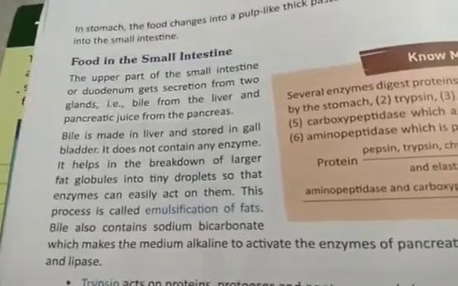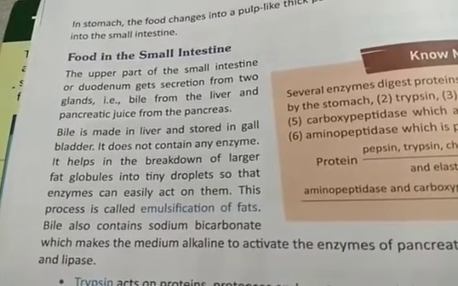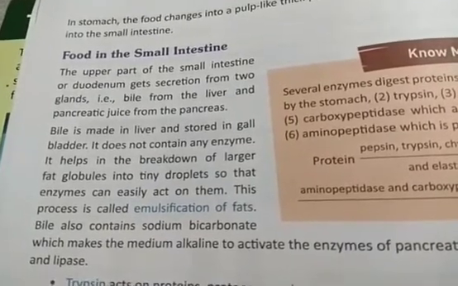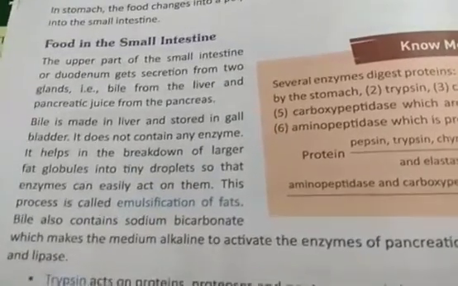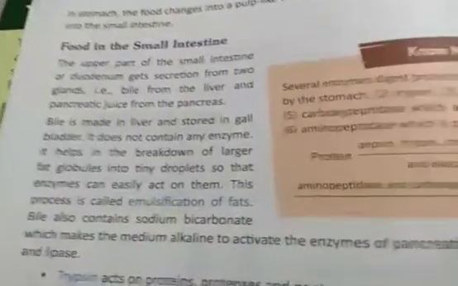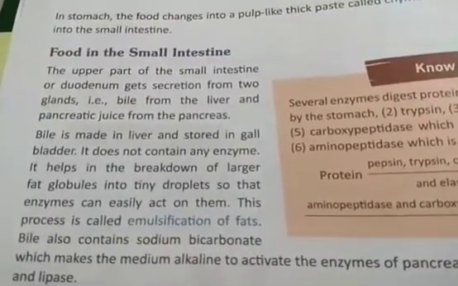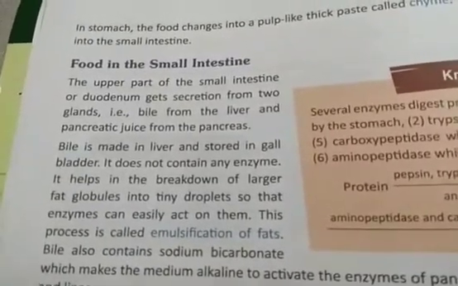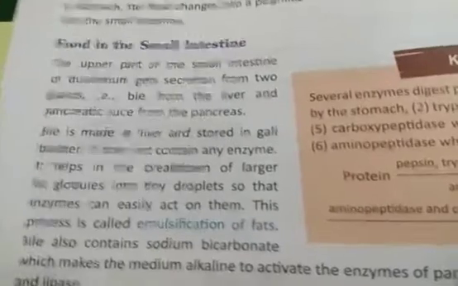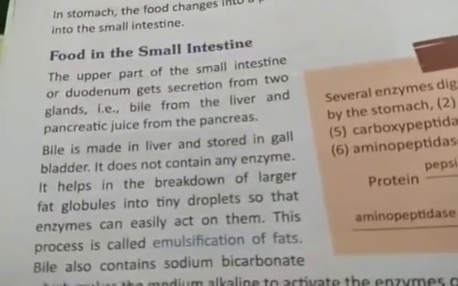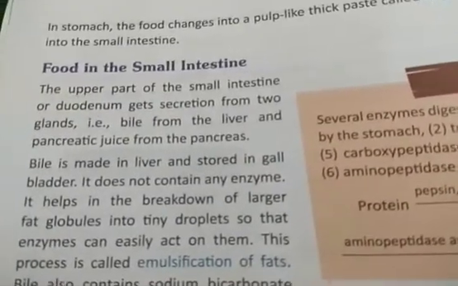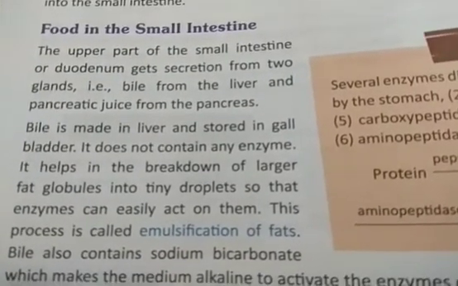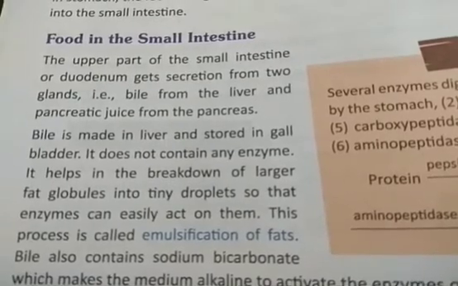Good morning, students. In our last meeting, I told you about the liver and pancreas. There we also learned about the stomach and the enzymes present in it. We also learned that an acid called HCl is released in the stomach. Now the food from the stomach will be passed to the small intestine, and there the food will be further digested.